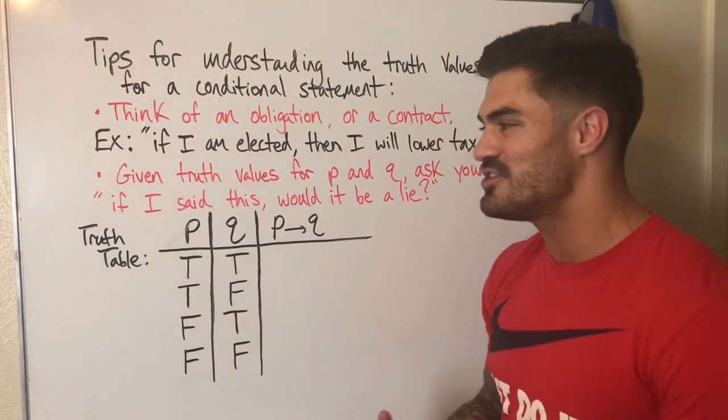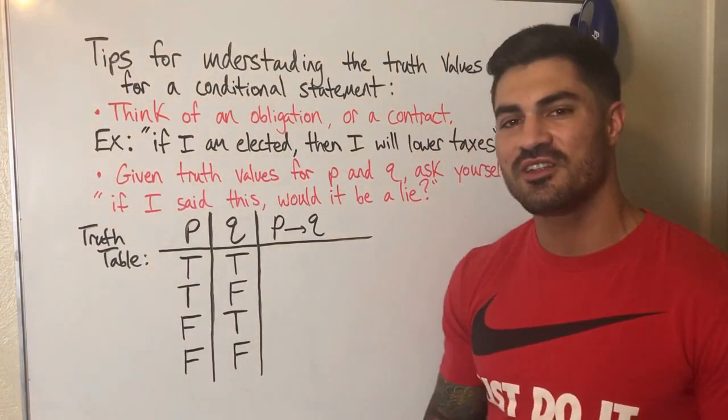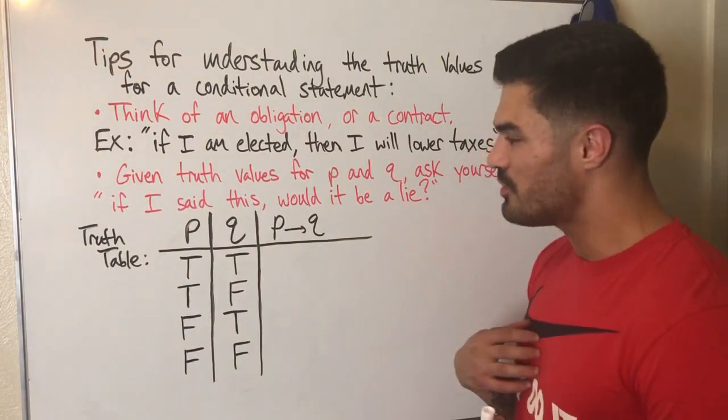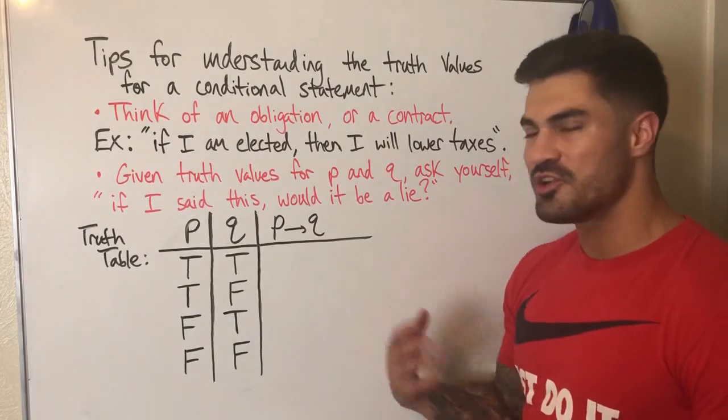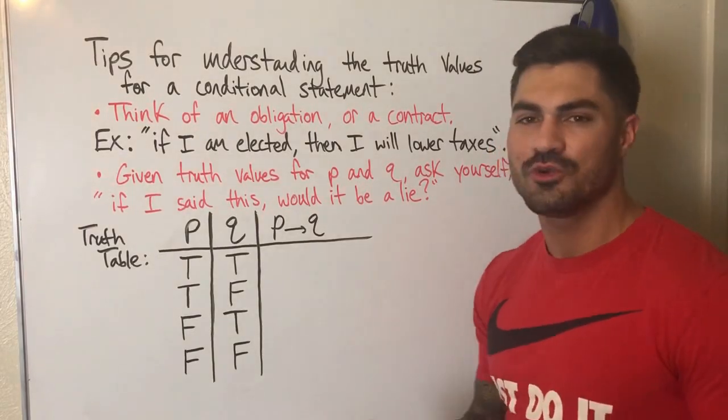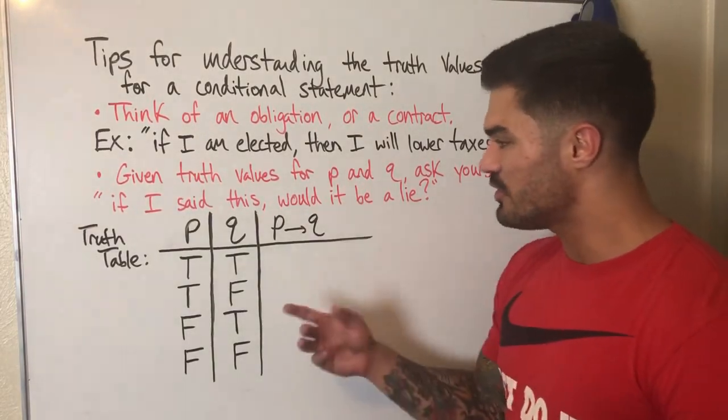So that's kind of the strategy, the technique we use for understanding the truth table a little better. It really has helped me looking at and asking myself, is this false or not? And determining that way rather than looking at if it's true or not. So hopefully this helps a little bit. So let's go ahead and go through this.